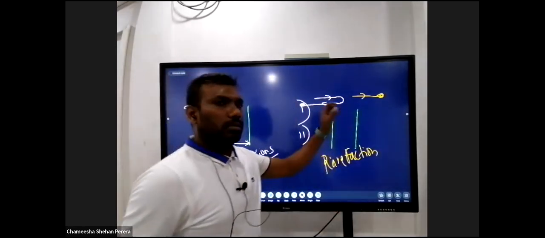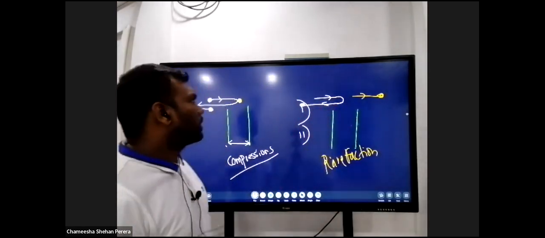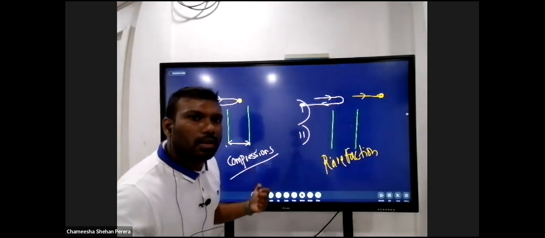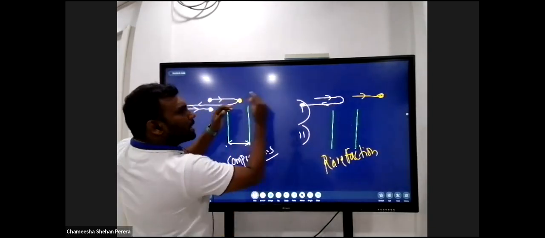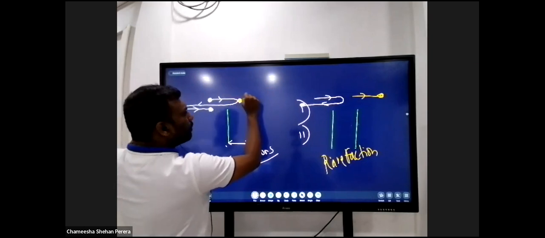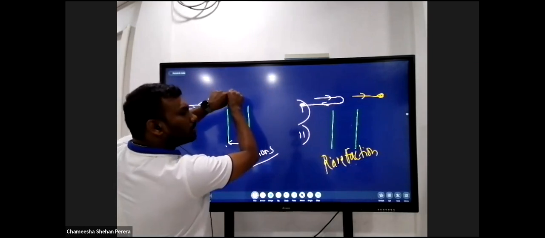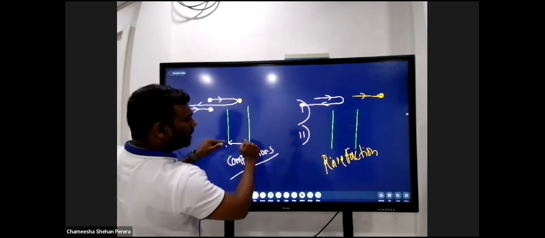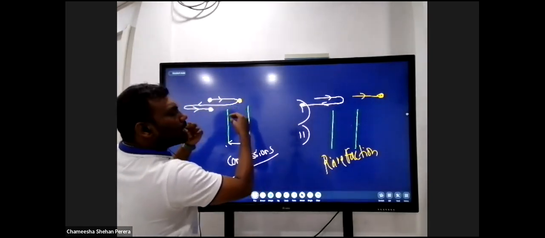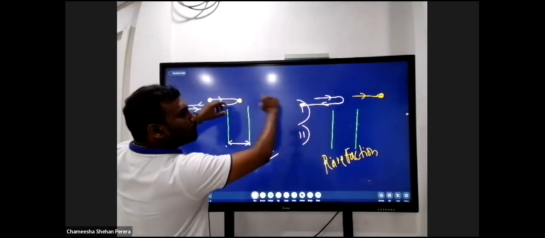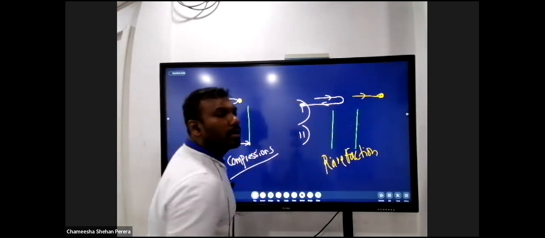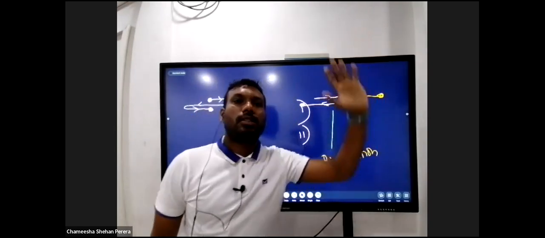Now I wanted you to learn one more thing. Where would the rarefaction occur? In the same place where the compression occurred. At the exact point where these two particles collide, yellow was steady, the white one was moving forward and collided with the yellow. At that exact point, you have two particles in the region. You call this area a compression. After a split of a second, the yellow moves forward, white moves backward. Now the same region lacks particles. You call it rarefaction. Put up your hand, those who understood the concept.